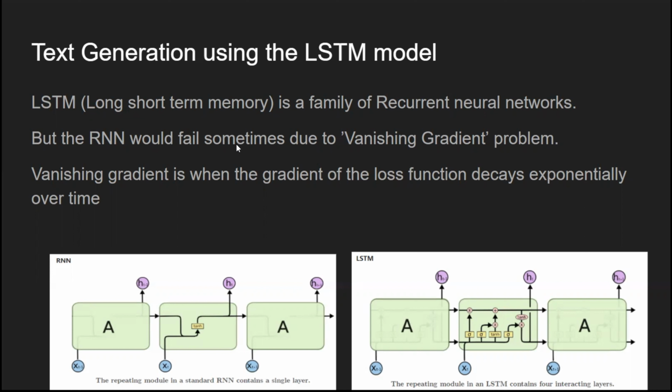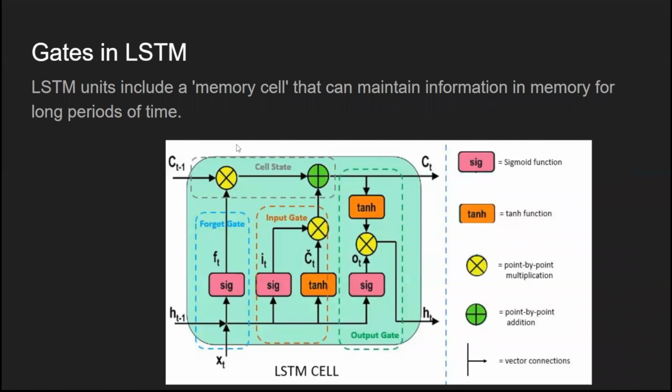Recurrent neural networks generally have one problem, the vanishing gradient. This is when the gradient of the loss function decays exponentially over time, and because of this the model forgets time series information over the long term. For example, it forgets the very past information when predicting the new one. Because of this, the LSTM model was introduced, and it overcomes this problem by using a memory cell.